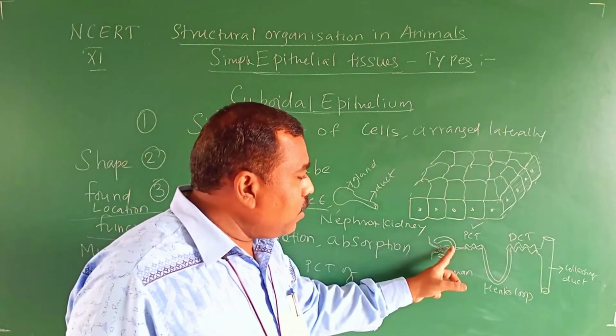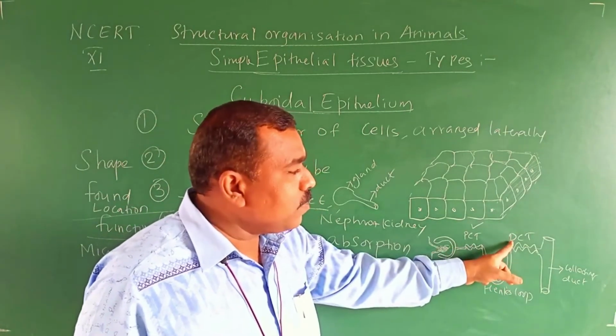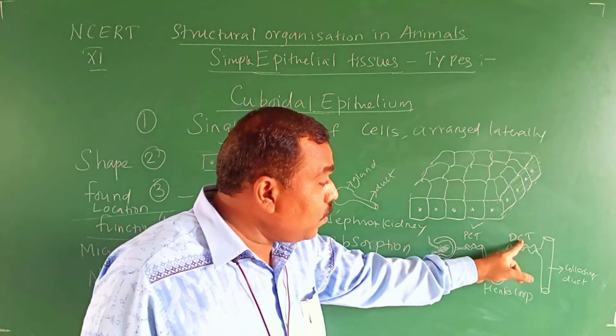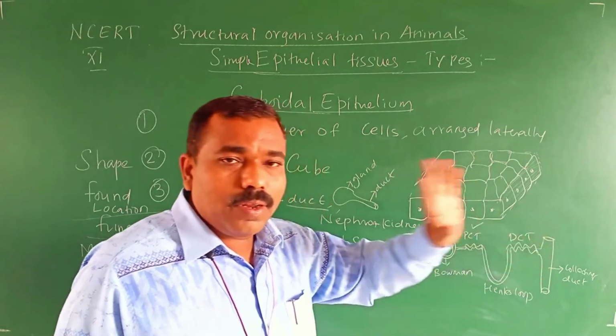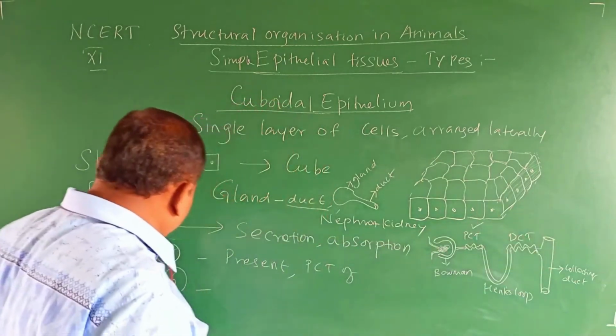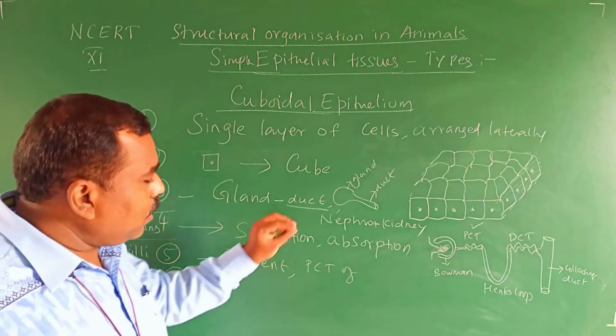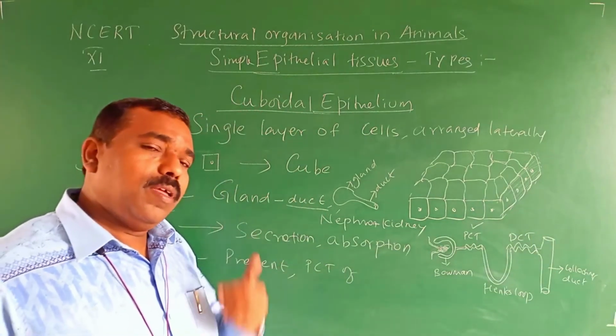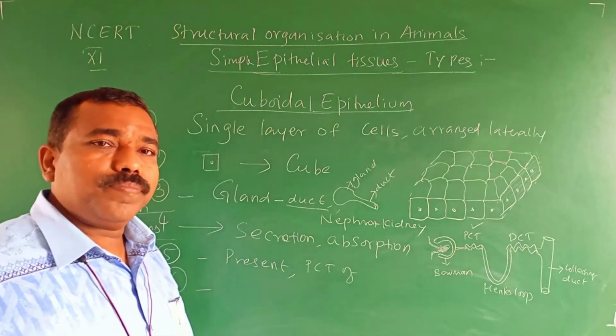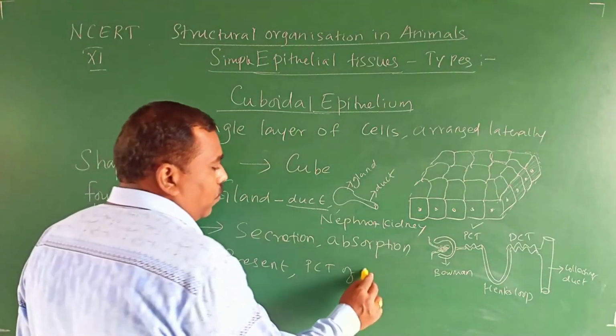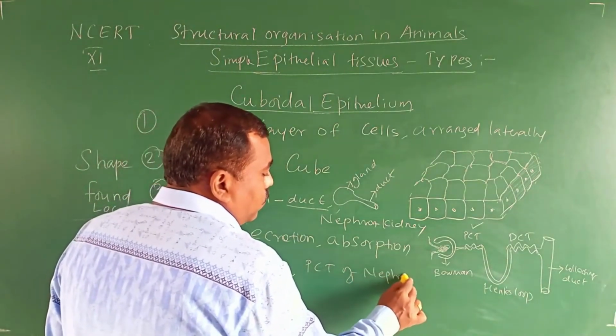D means distal. Distal means somewhat far away. So this is distal convoluted tubule. Convoluted means coiled. The microvilli are present only in the PCT. PCT means what? Proximal convoluted tubule of nephron.